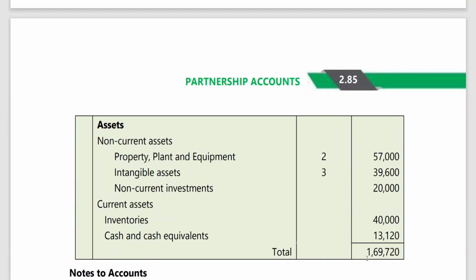So inventory is 40, cash and cash equivalents. I told you, through the cash flow statement you can go, or else, as I told you, the balancing figure in the examination. Even if you write balancing figure, there is nothing wrong in that. That is 30,120. This is a very lengthy problem. I think I've explained. Now you immediately go back and see.